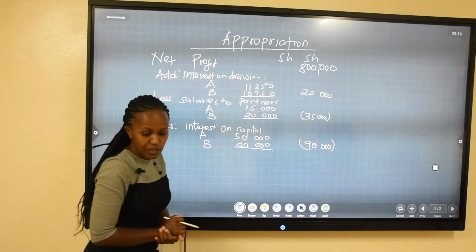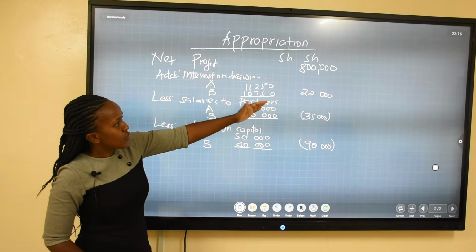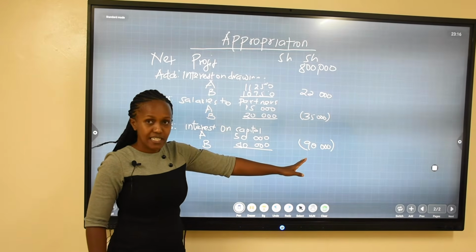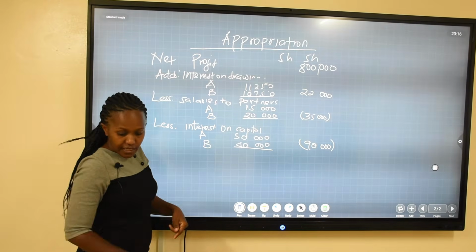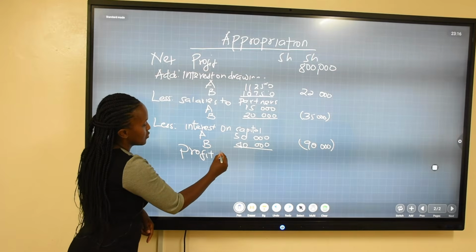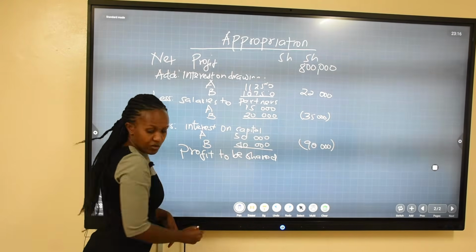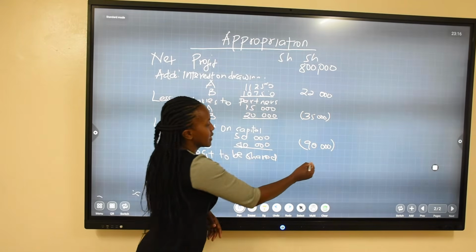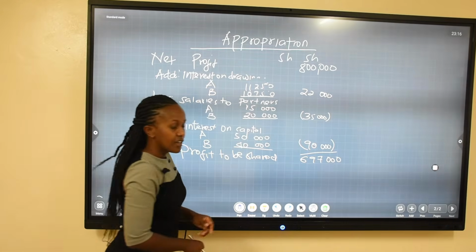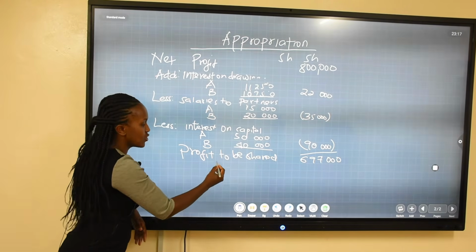We are lessing, so when we less, you put in bracket. Now, the addition of this 800 plus 22 minus 35 minus 90 gives us the profit to be shared. Profit to be shared is going to be 697,000. Then you're going to share that profit among the partners in their profit sharing ratio.